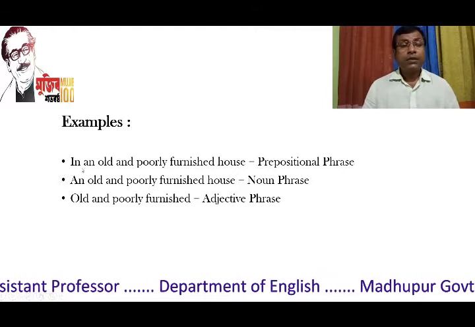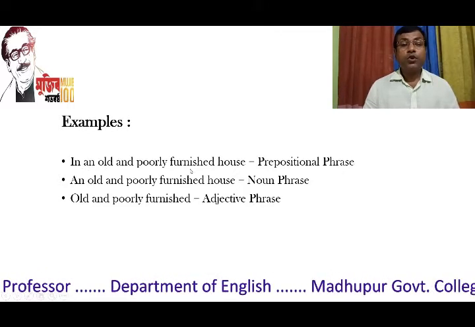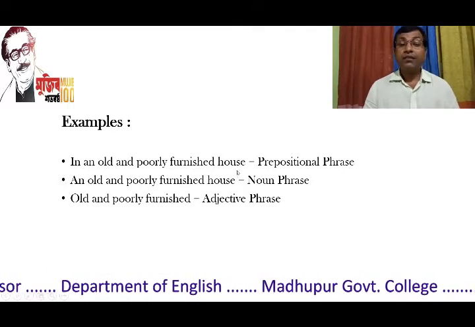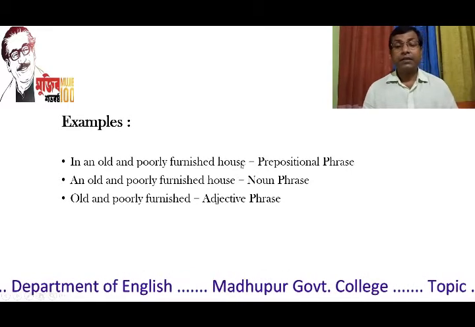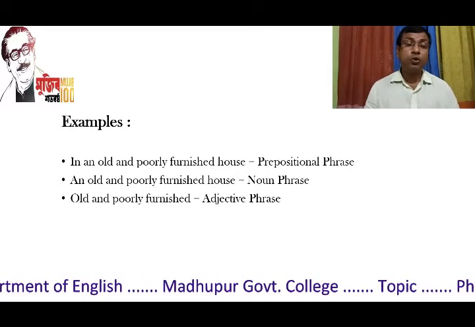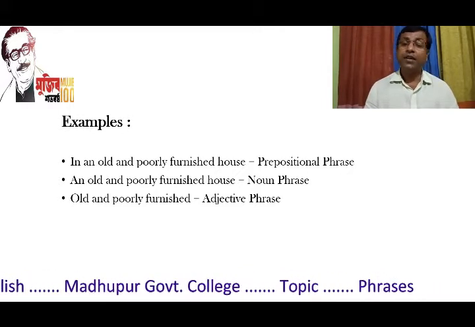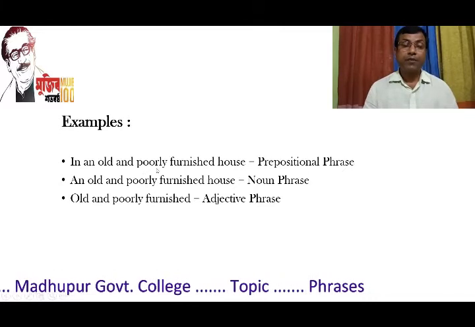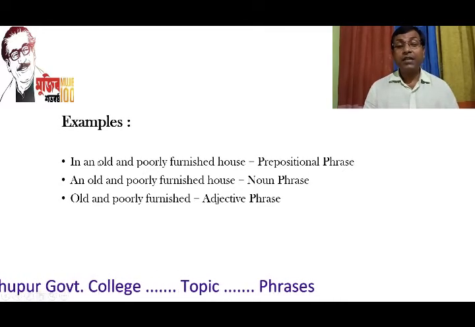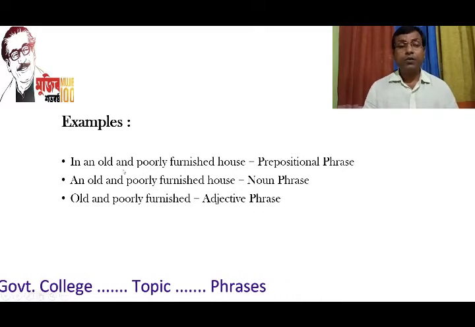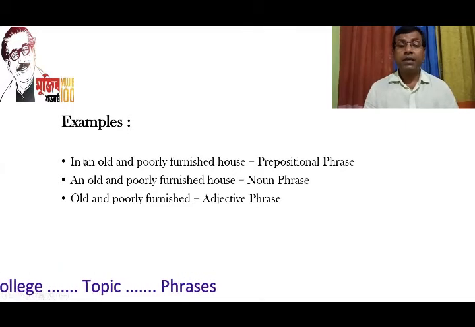First of all, in an old and poorly furnished house. It's a group of words, and again here in this portion we don't see any subject or any verb, so it's a phrase obviously. And what do we see at the very beginning of this phrase? Well, at the very beginning we find a preposition, in.